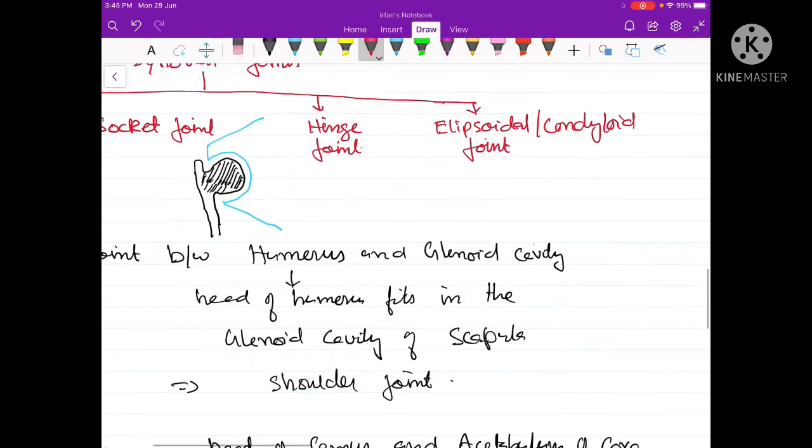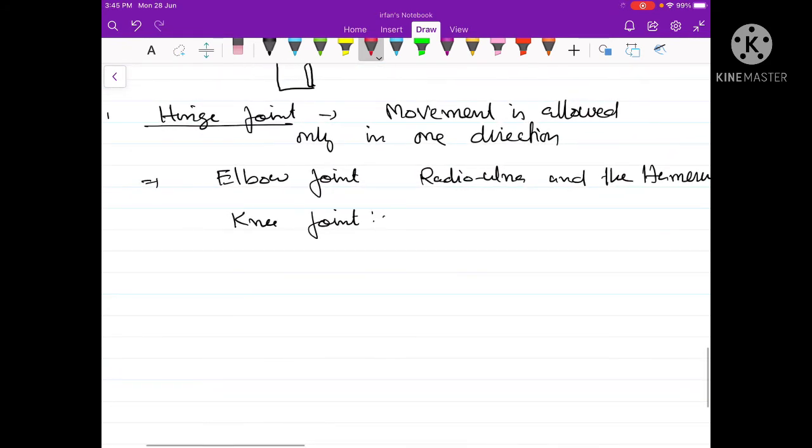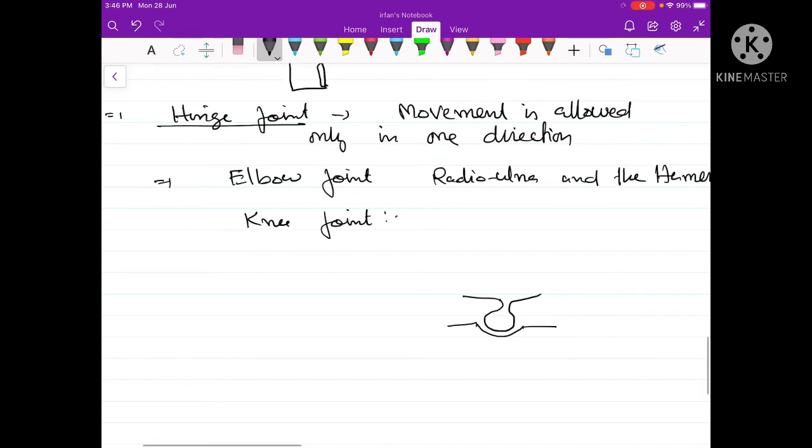As far as this ellipsoidal or condyloid joint is concerned, one of the bones has a condyle-like protuberance, while the other articulating bone has a corresponding elliptical concavity. Such a type of joint is called the condyloid joint.